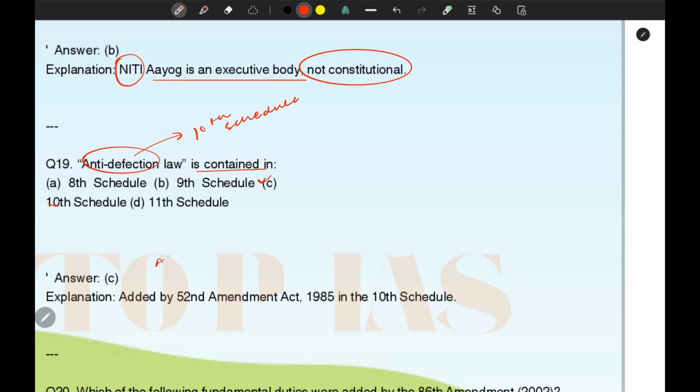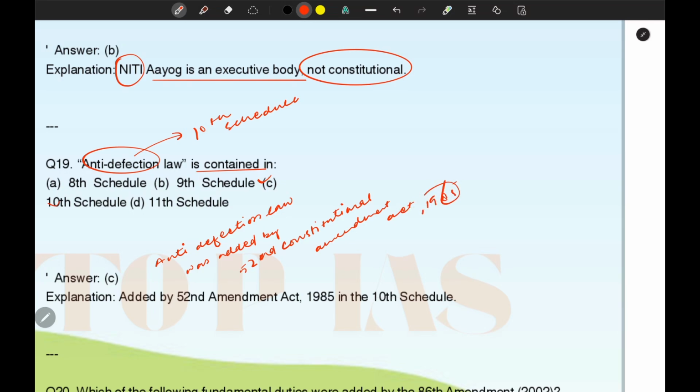The anti-defection law was added by the 52nd Constitutional Amendment Act of 1985, and it is contained in the 10th schedule of the Constitution.